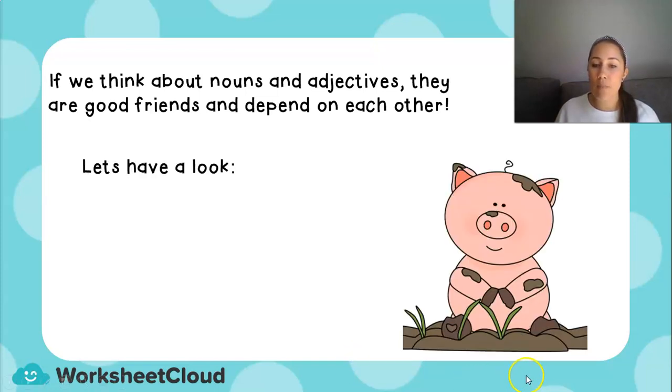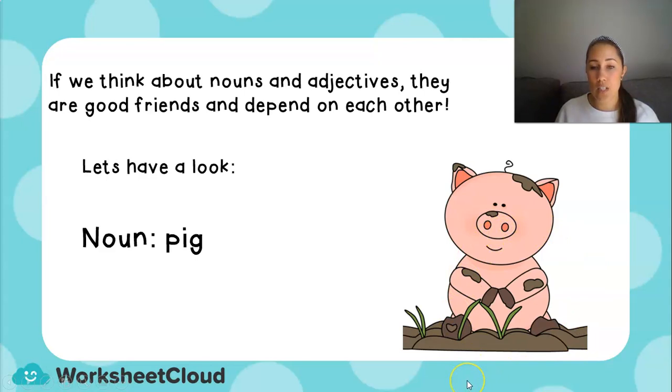Over here, I have a picture of a little pig. Now, a pig would be a noun because that is an animal. We can see a pig, we can hear a pig, we can touch a pig. So our noun is pig. But now let's think of some words that we can use to describe this pig.